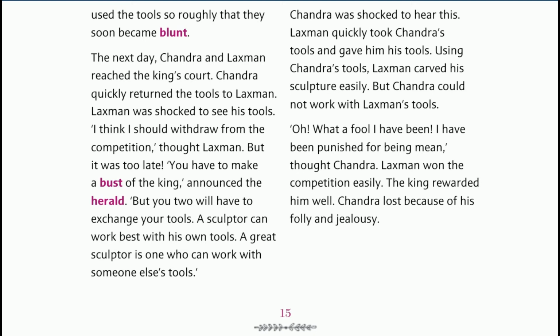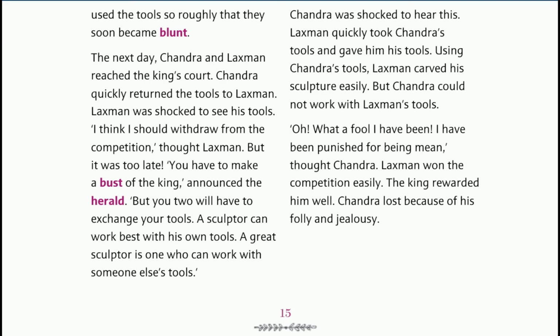"I think I should withdraw from the competition," thought Lakshman. Yes, as his tools became blunt, he thought that he should step back. He should take back his name from the competition. But it was too late. The herald was making the announcement for the competition, so he could not step back.